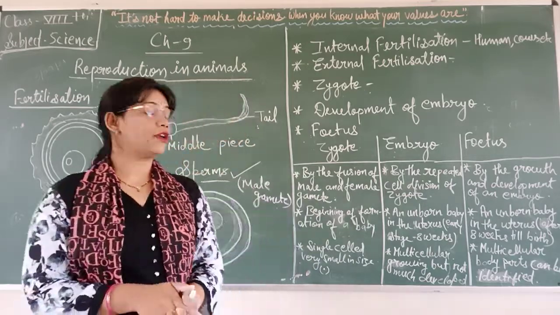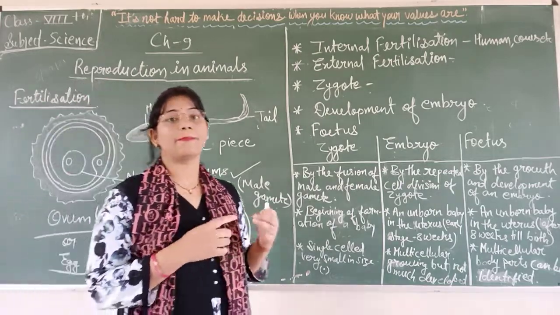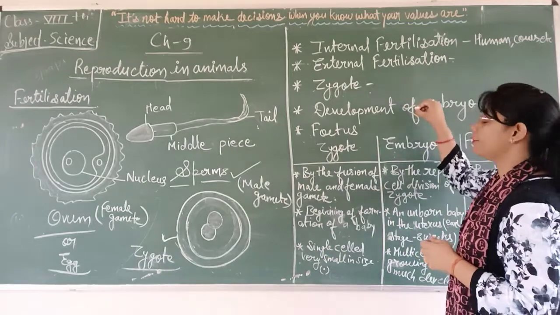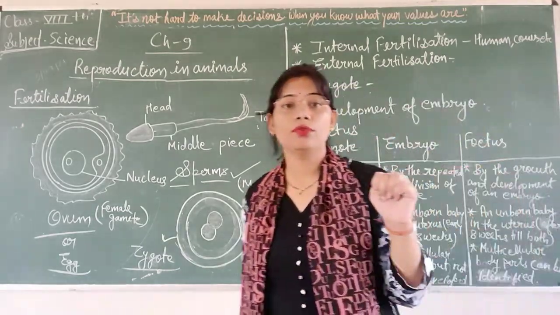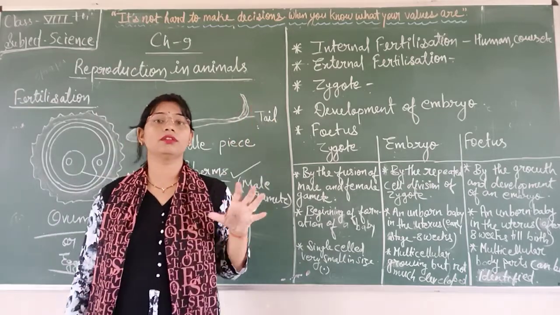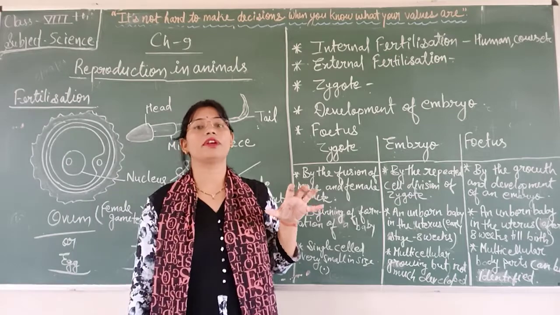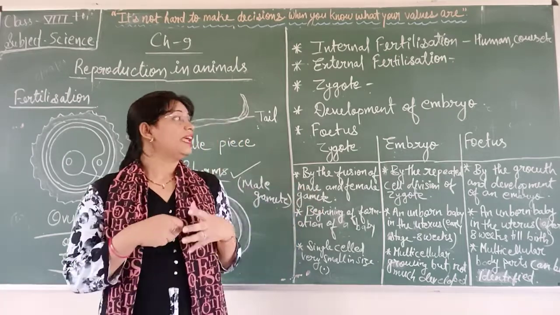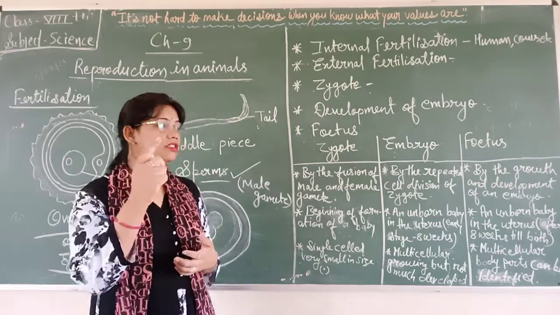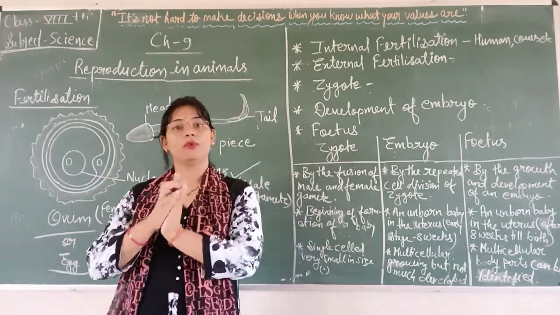So students, I hope you have understood the fertilization process, types of fertilization, and zygote, embryo and fetus. And one more thing, in internal fertilization, I have also taken the example of the hen. In hens, internal fertilization is going on, but hens do not give birth to babies. They lay eggs. So there is a topic in your book, viviparous animals and oviparous animals.